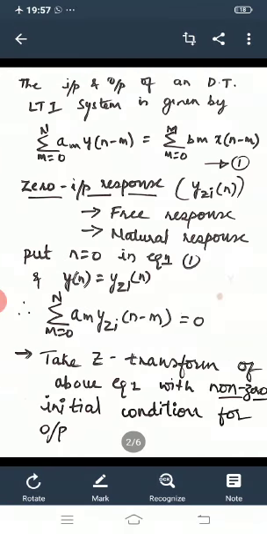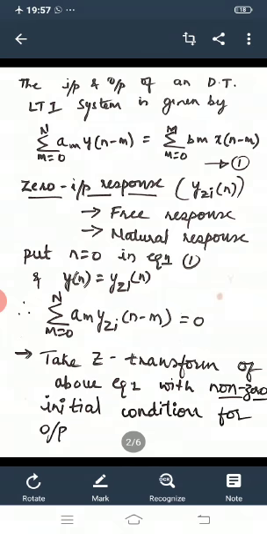Next we are going to see the formula. The input output of a discrete time LTI system is given by summation m equal to 0 to N a m into y of n minus m, which is equal to summation m equal to 0 to capital M b m x of n minus m. This is nothing but output is equal to input. Let's take this as equation number 1.